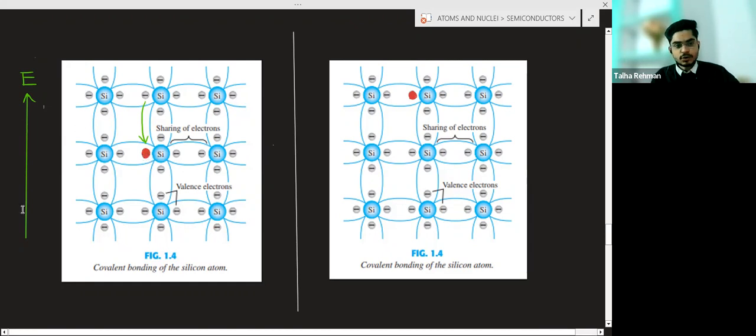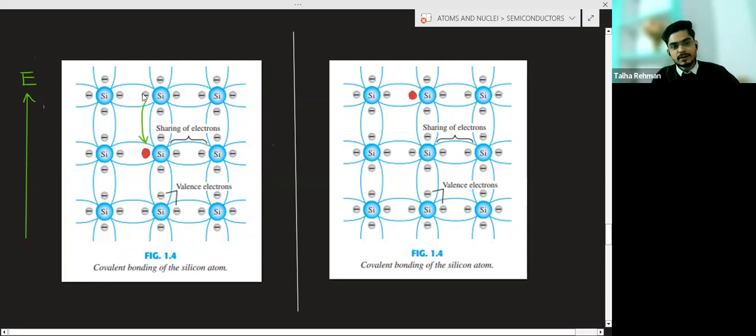Now you have applied the electric field. The nearby electron will move from here to here. Why is this electron moving? Because there is an electrostatic force on it. This electron will come to this silicon atom, and both these electrons will form a covalent bond.